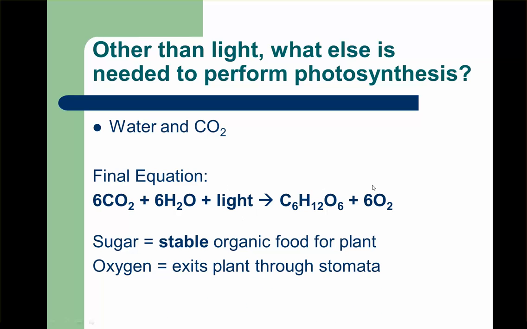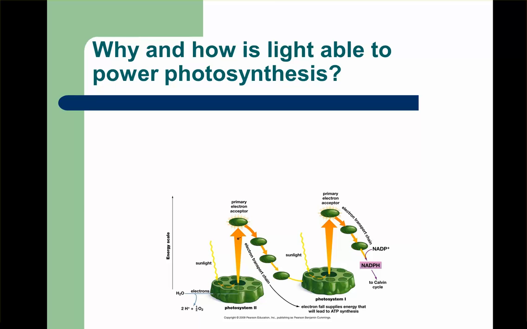Oxygen that's also produced will exit the plant through the stomata. Some of it can be used for cellular respiration, but the majority of it is going to exit, and that's what other organisms, heterotrophs that only go through cellular respiration, can use.